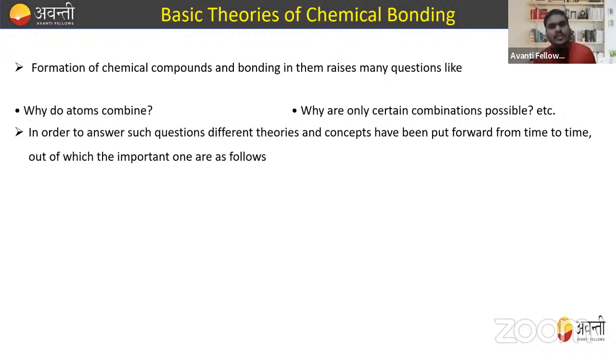The formation of chemical bonds raises many questions, like why do atoms combine? Why are only certain combinations possible? Why does magnesium combine with Cl to form MgCl2? Why does magnesium not form MgCl3? Such types of questions arise, right? In order to answer such questions, different theories and concepts have been put forward from time to time, out of which some important ones are as follows.